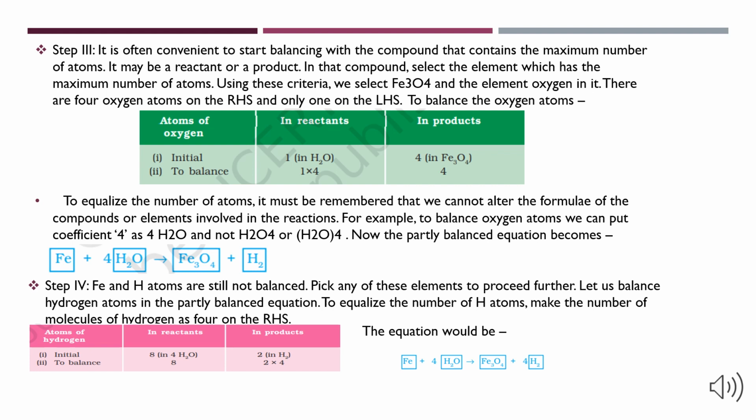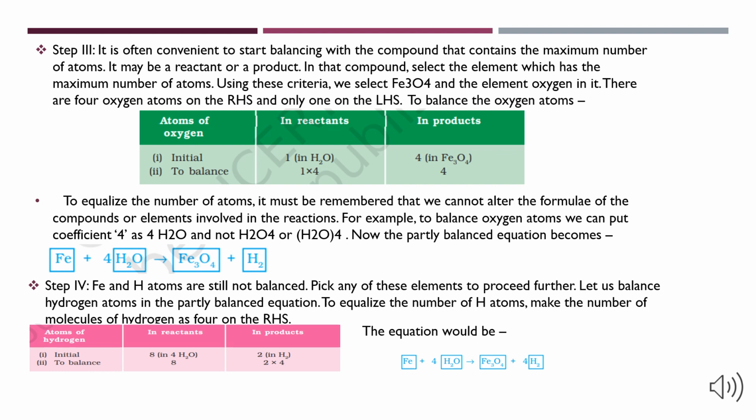To equalize the number of atoms, we must remember that we cannot alter the formula of the compound or element involved in the reaction. For example, to balance oxygen atom, we can put coefficient 4 as 4H2O and not H2O4 or H2O in bracket 4. Now, the partly balanced equation becomes Fe plus 4H2O gives Fe3O4 plus H2.